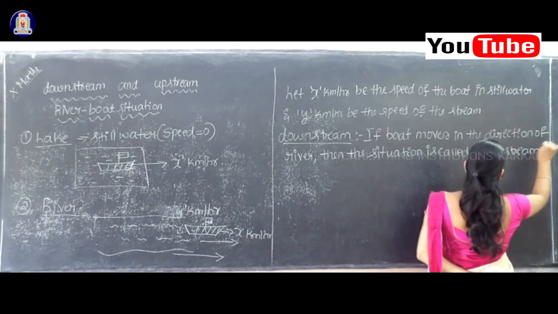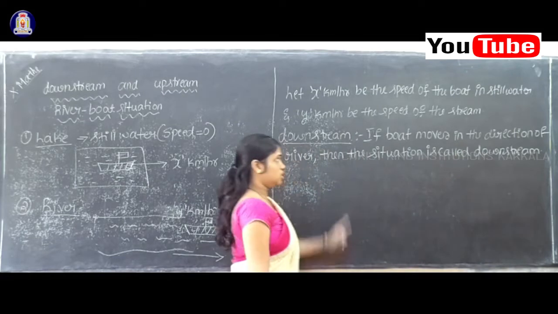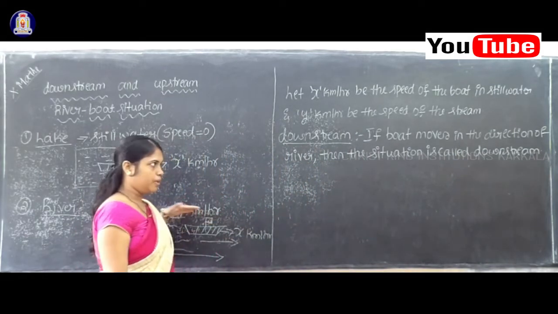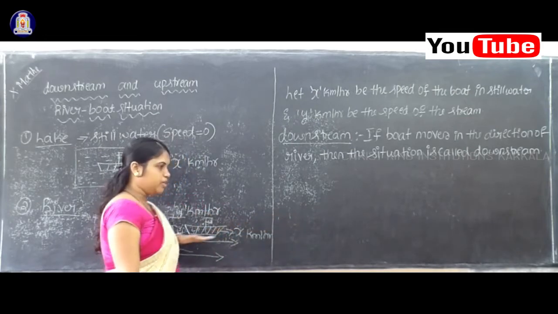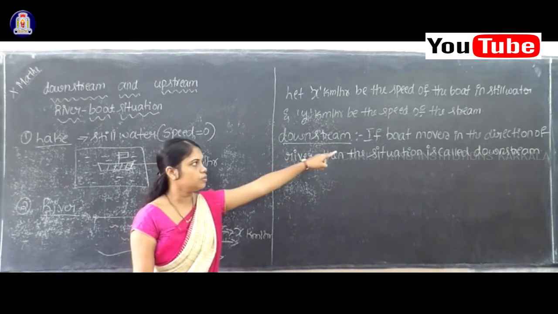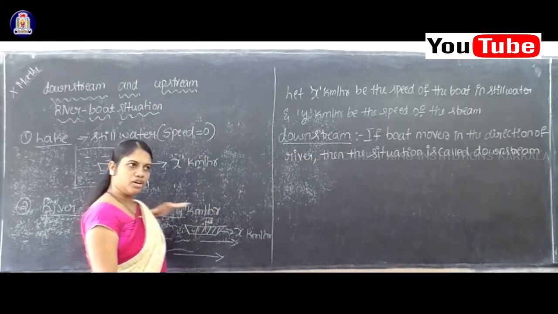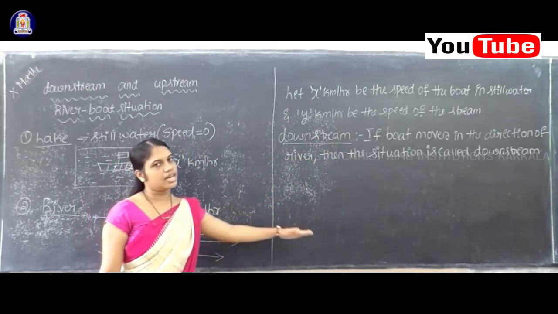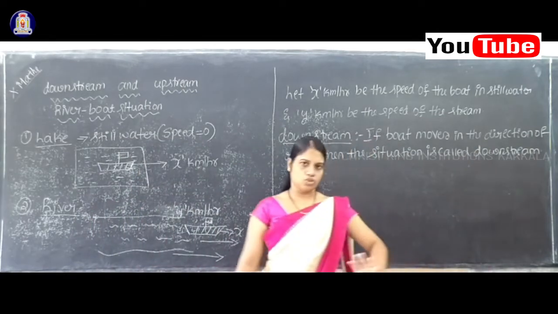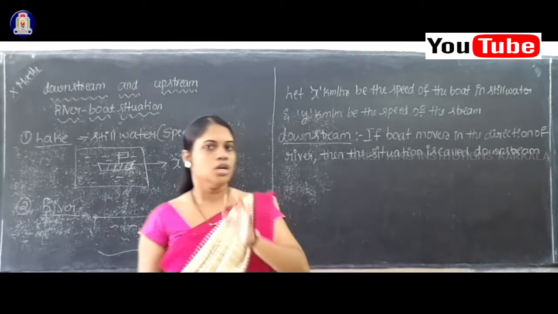Understood now? Okay. So what is the meaning of downstream here? Downstream means the movement of the boat and the movement of the river are in the same direction. If the boat moves in the direction of the river, then the situation is called downstream.